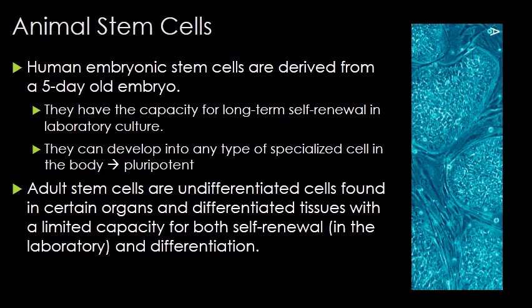There are two main types of animal stem cells. You have the embryonic stem cells, which are derived from a 5-day-old embryo. They are pluripotent, not totipotent, and they have the capacity for long-term renewal.